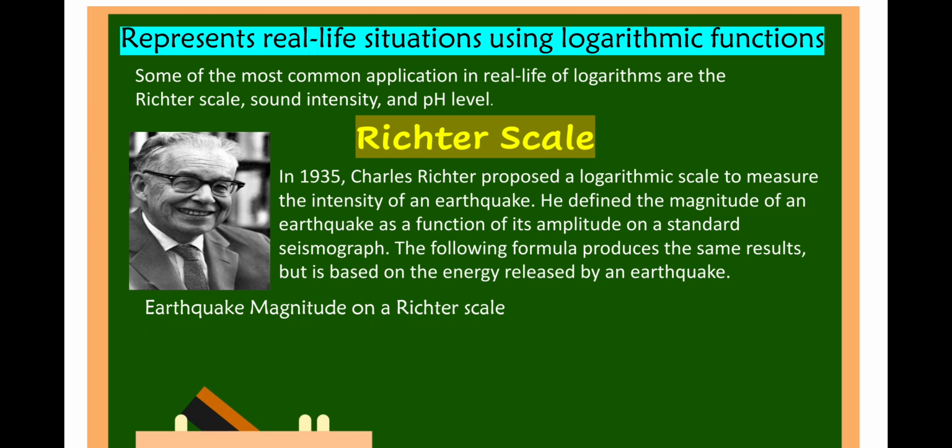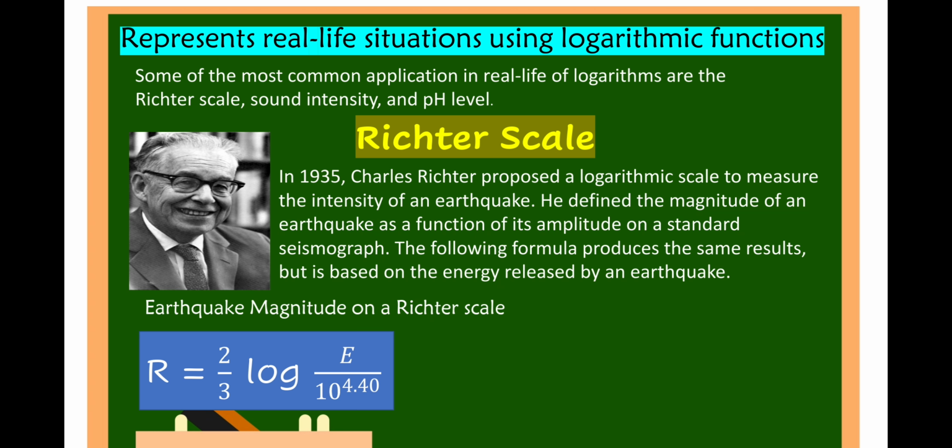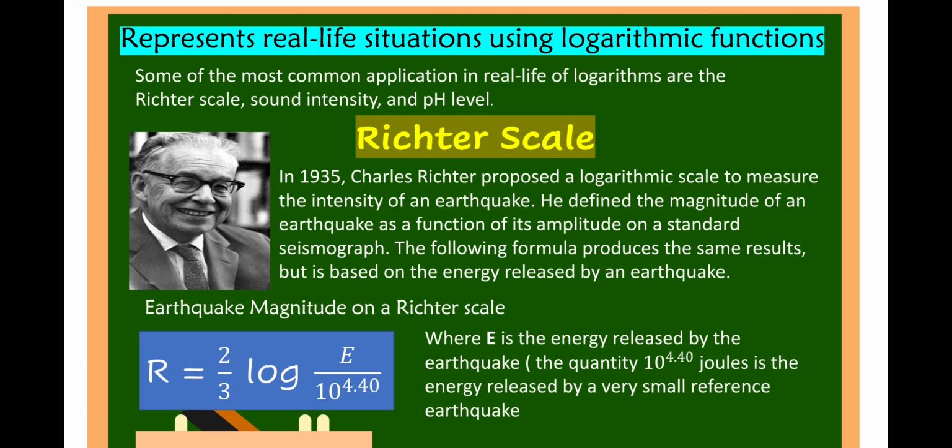Earthquake magnitude on the Richter scale is R is equal to 2/3 of log of E over 10 raised to 4.40, where E is the energy released by the earthquake.